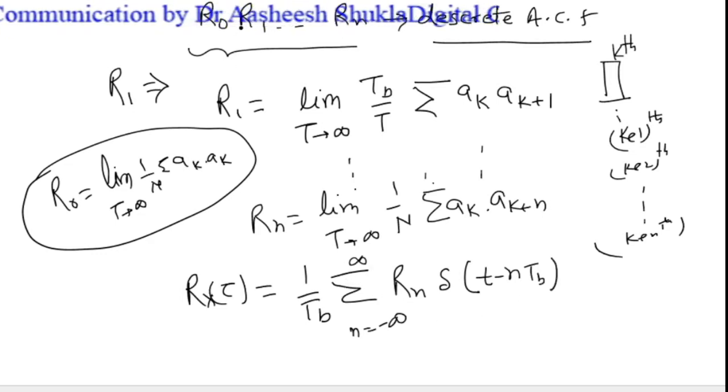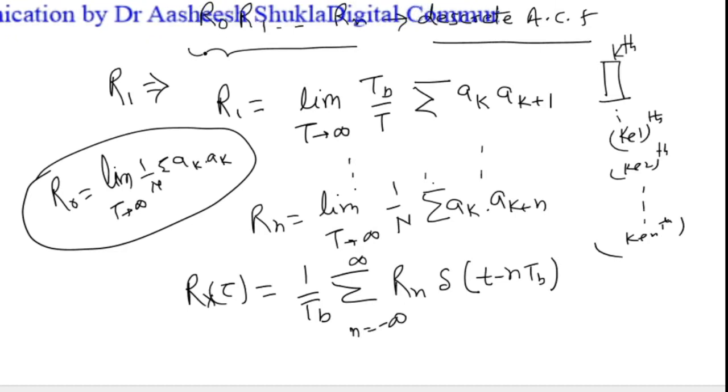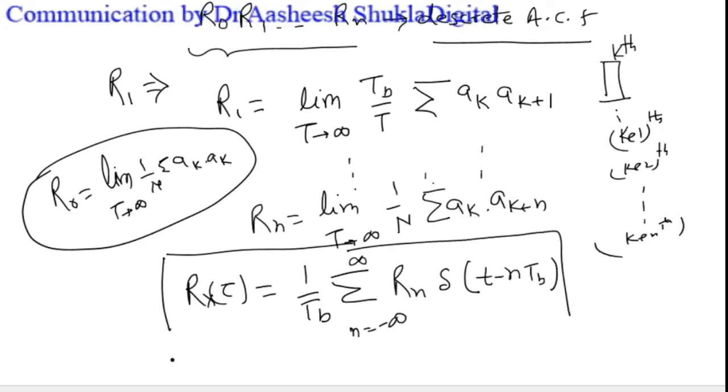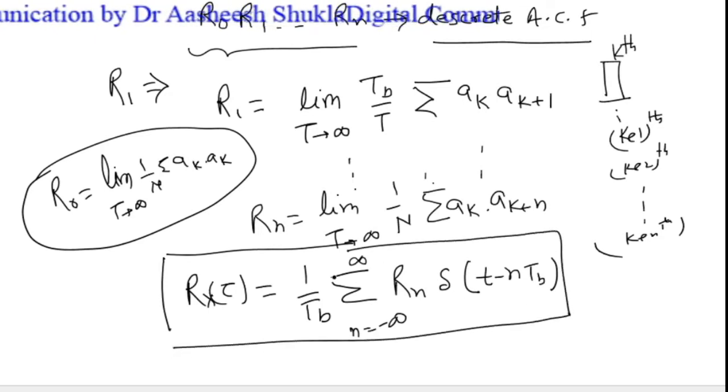Because these are simple values, they can be represented by a simple impulse. That's why we have multiplied the values of Rn with the impulse. So this is the value of the autocorrelation function of signal xt.